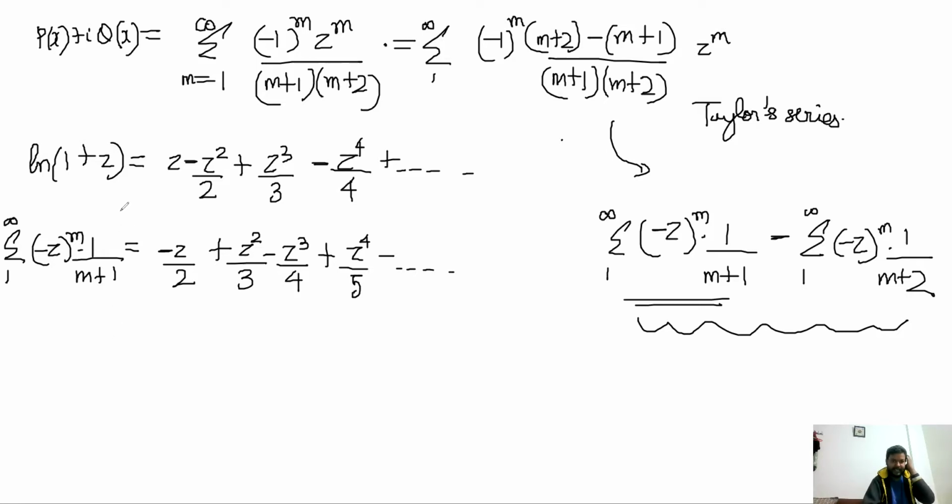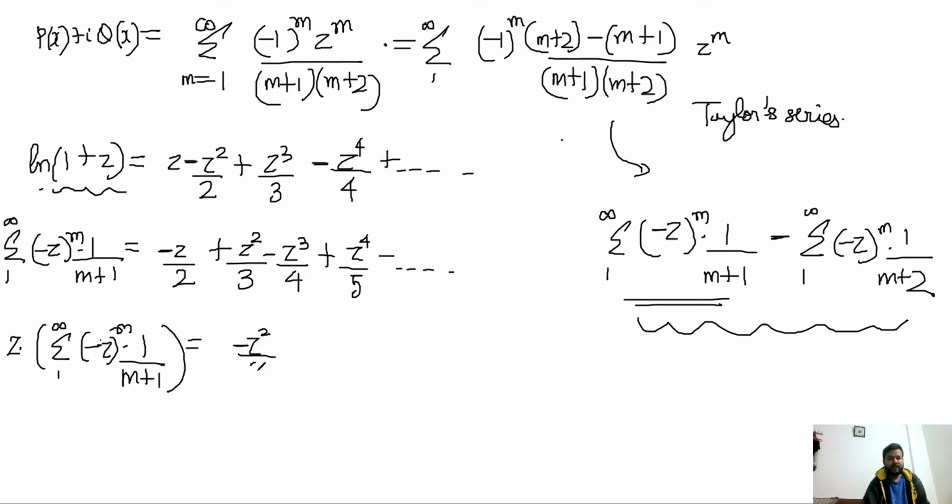So there is a lot of similarity between the ln(1+z) series and this series. So what can we do? If we multiply this by z, you get minus z²/2 plus z³/3 minus z⁴/4 plus z⁵/5 and so on. And now you can see that these terms are completely matching.